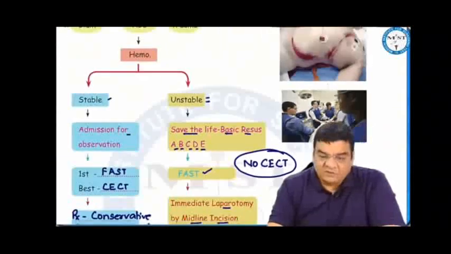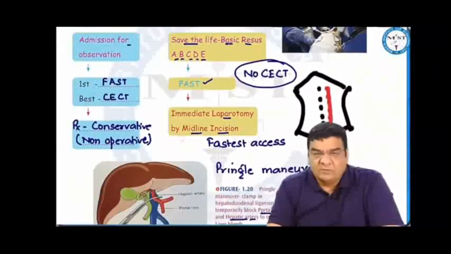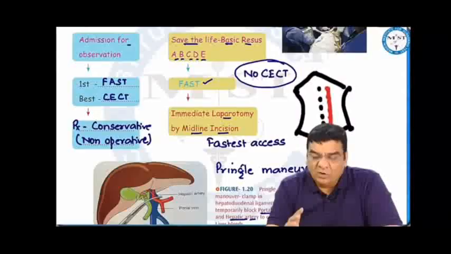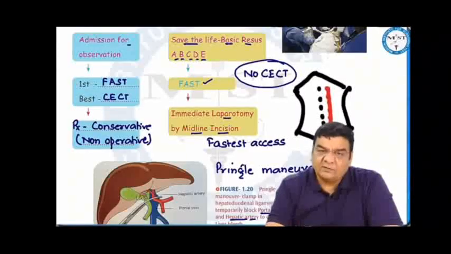So in these unstable patients, once you do a FAST and FAST turns out to be positive, the patient is not getting controlled, the bleeding is not getting controlled by pumping in IV fluids, blood or tranexamic acid, immediately take this patient to the operation theater, do a laparotomy, apply direct pressure to the bleeding site, and take control of the bleeding and save the life of your patient.